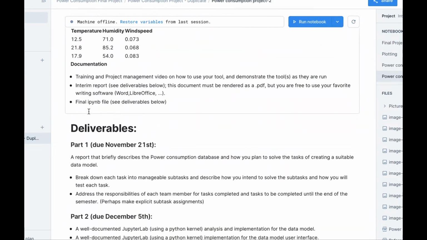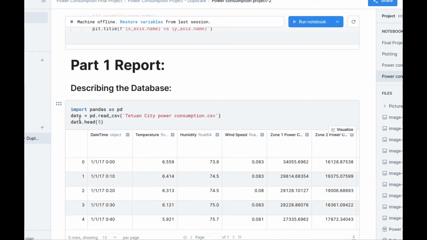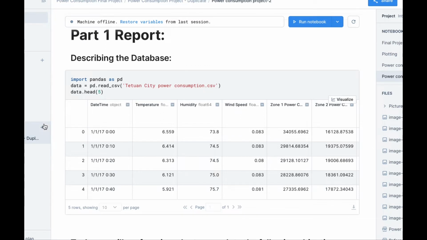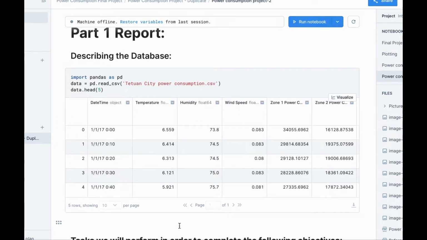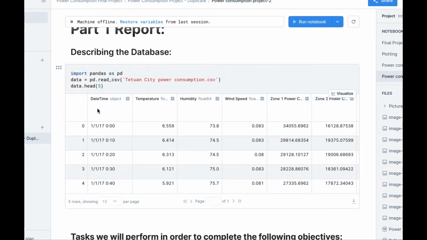We'll start off by looking at the database that we will be using for our project. It shows the power consumption from year 2017 in 3 different zones of the city of Tentouan. The data stored in this database is weather-based independent variables of temperature, humidity, and wind speed. Then the power consumption of each of the 3 different zones is recorded in the corresponding columns. Each row of data is measured according to the date time in which it was recorded, and this is measured in 10-minute increments over the course of the year.